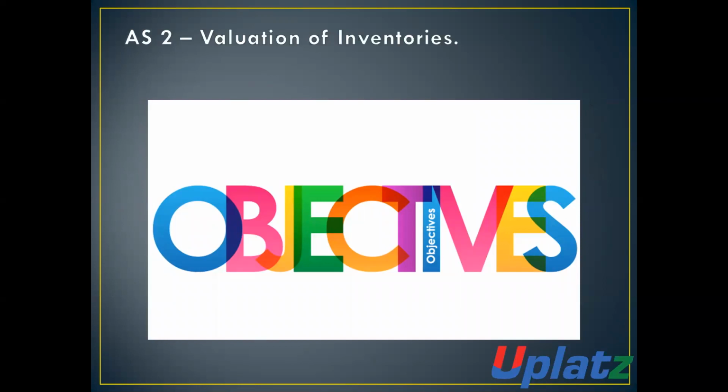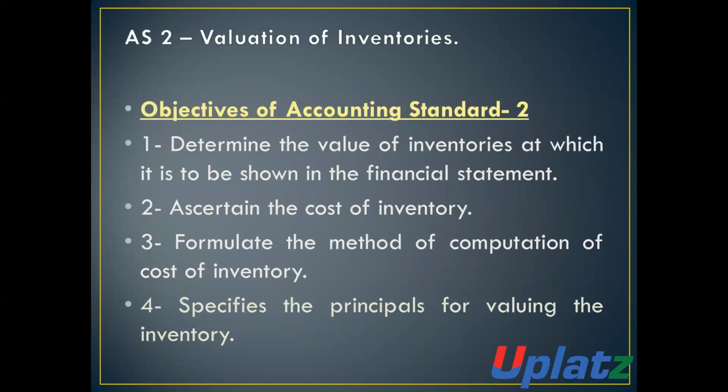What are the objectives of AS2? AS2 has the following objectives. Number one, determine the value of inventories at which they are to be shown in the financial statement. By the use of Accounting Standard 2, we can determine the value of the inventories and the value of the closing stock, so that we can properly show the amount and the value of the inventory in the proper manner in our financial statement.